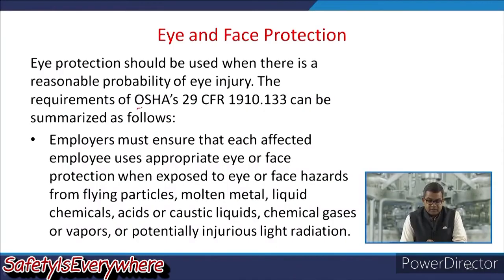So, giving major impetus to this, OSHA has suggested the guideline, and they suggested that eye protection should be used when there is a reasonable probability of eye injury. This requirement is listed in this particular guideline, which can be summarized below.